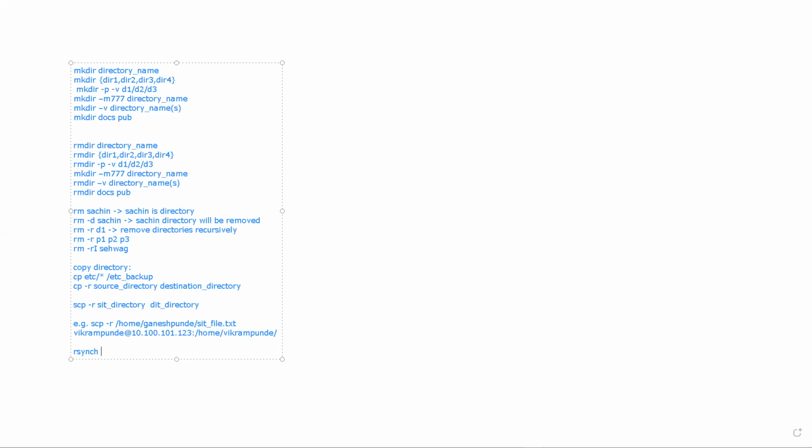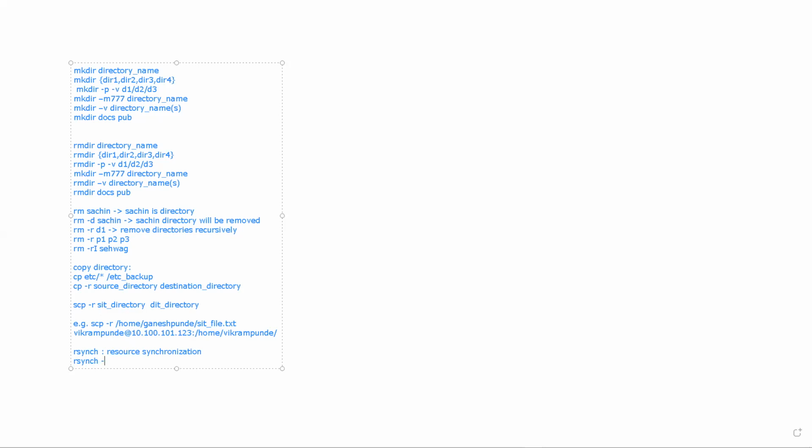We saw scp, now we will see rsync. It is exactly the same as copy, but rsync means resource synchronization. So in this case, what will happen?